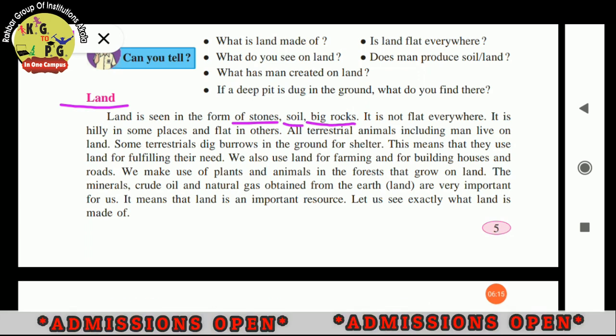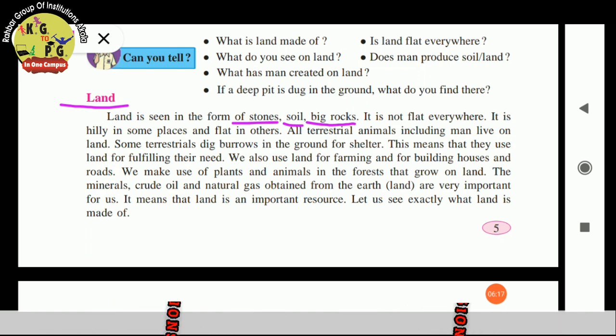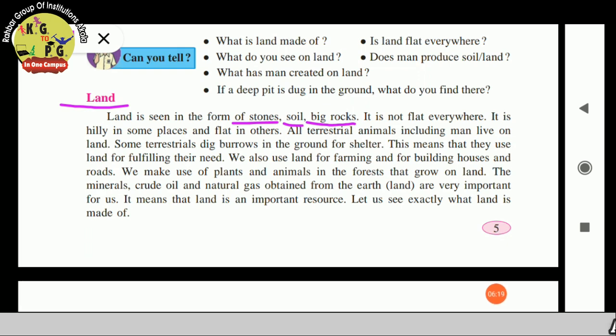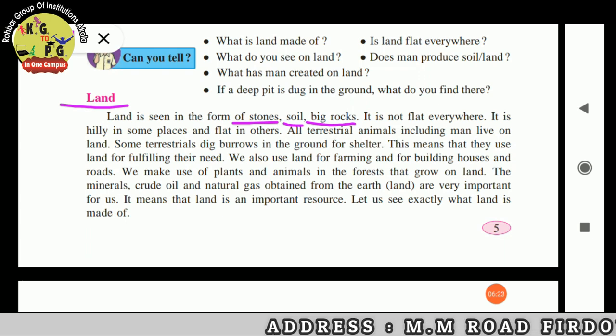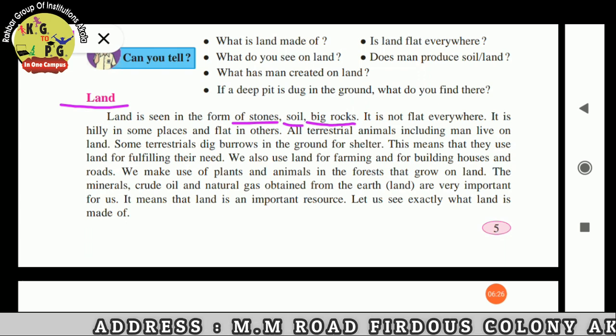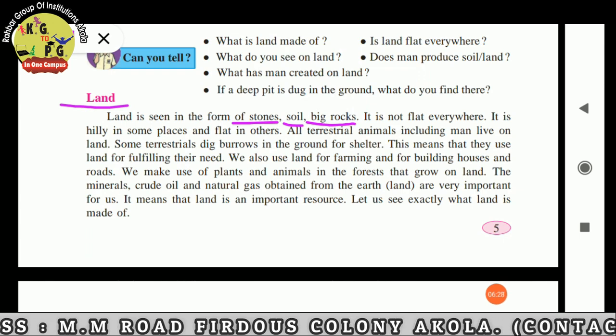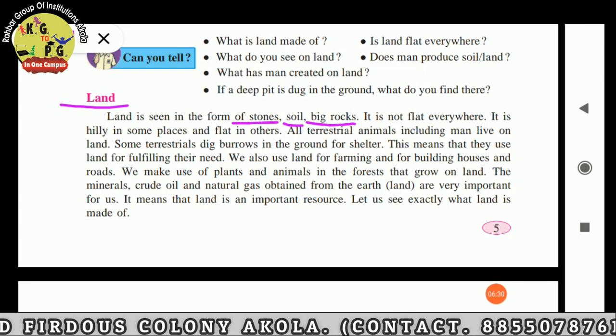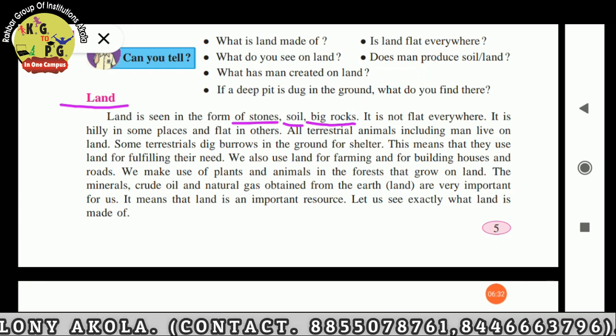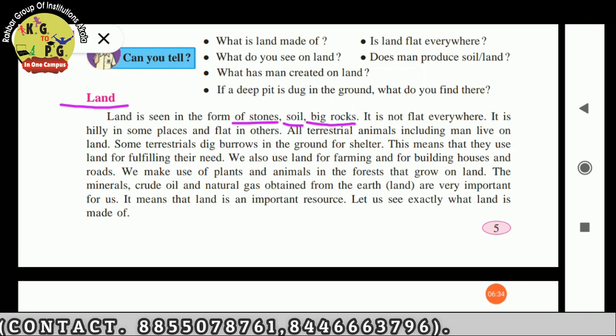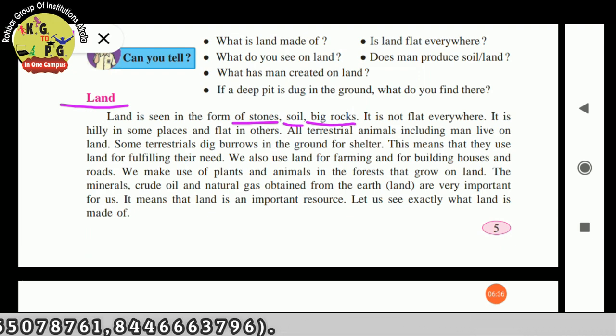Land fulfills our needs. We also use land for farming and for the construction of buildings to live in. From land, minerals, oil and other gases are obtained, so it is also an important natural resource. Let us see exactly what land is made of.